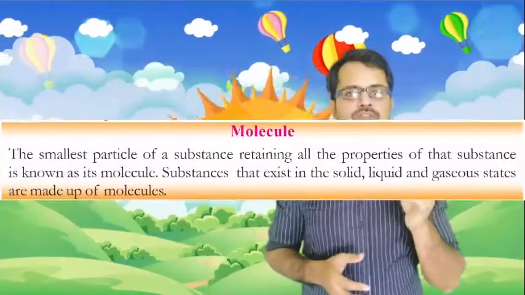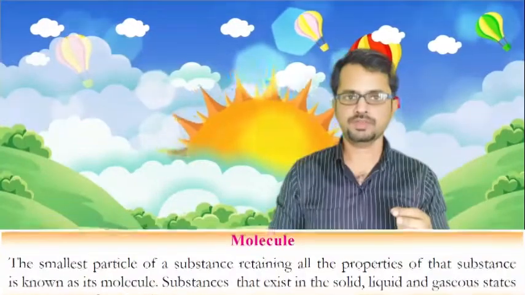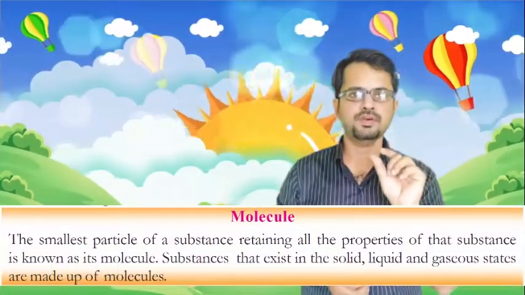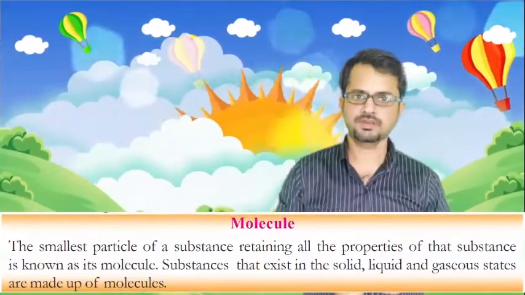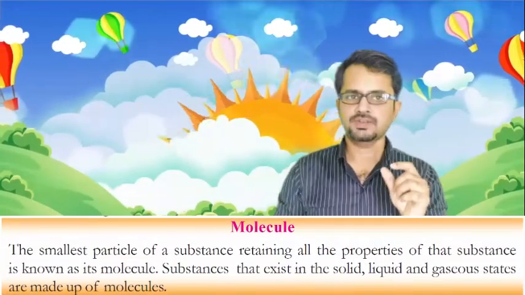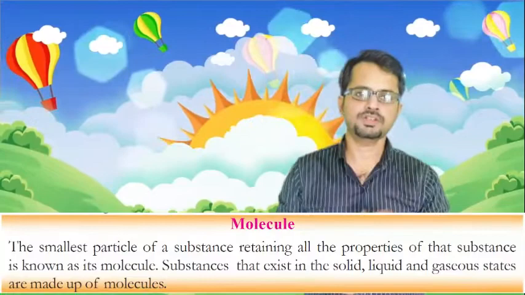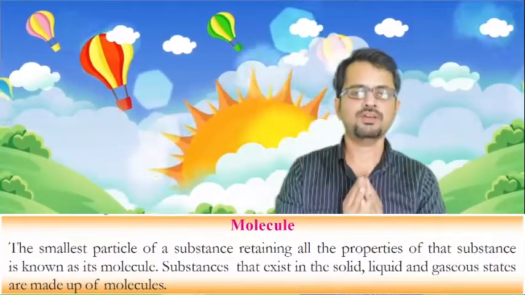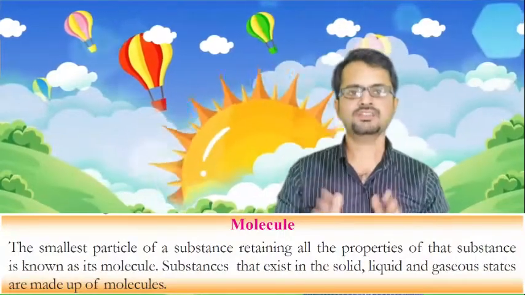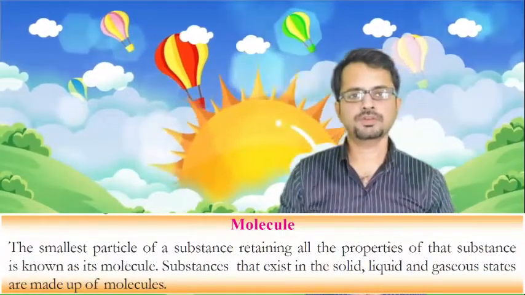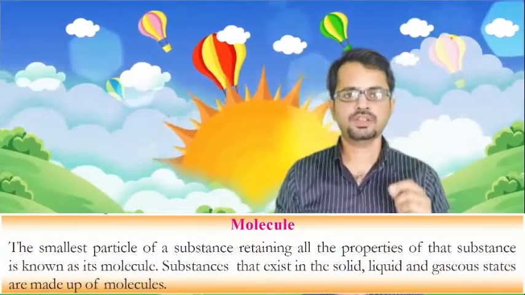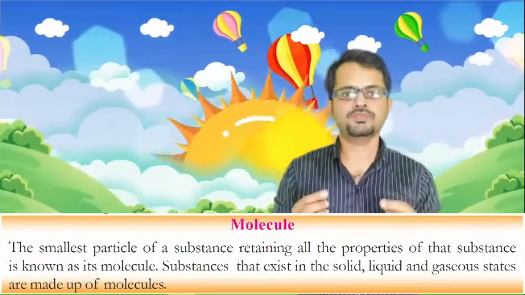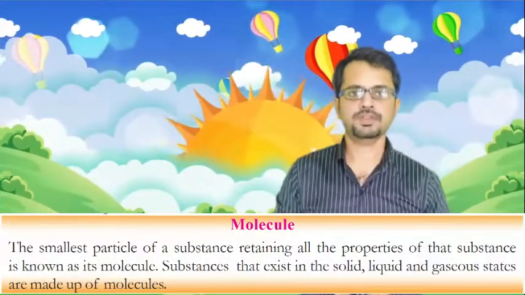If you break down sugar crystals or water, whatever it is, into small pieces, at the end you will get the smallest piece of water, right? And that piece will have all the properties of water. The smallest component of the water will have all the properties of water. That is called a molecule. So what is a molecule? The smallest component of a substance which retains all the properties of that substance is called a molecule.